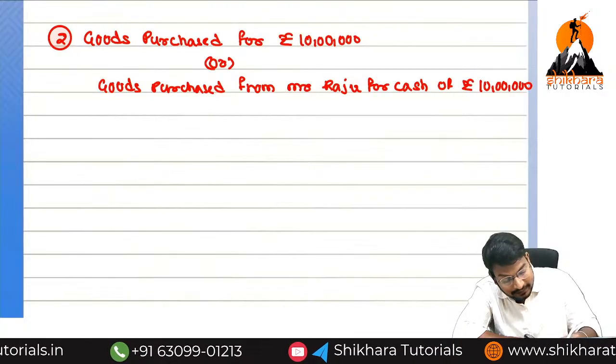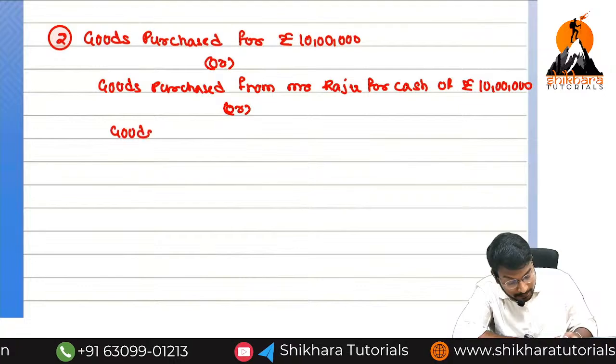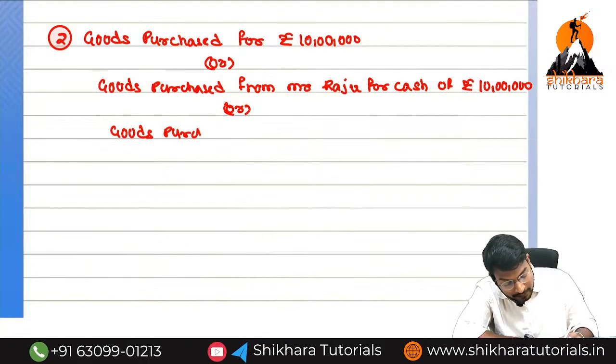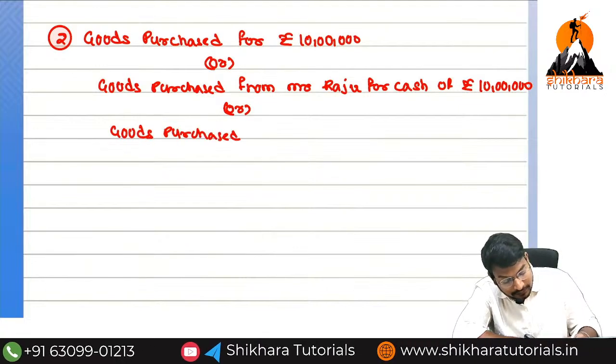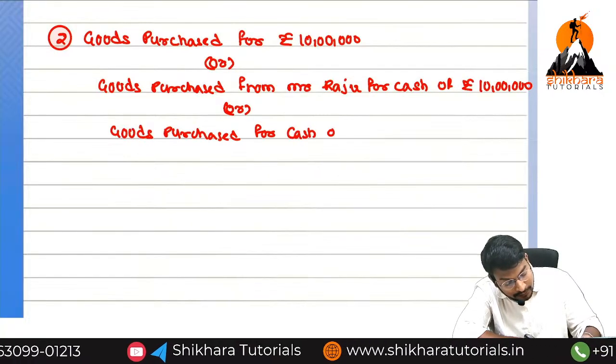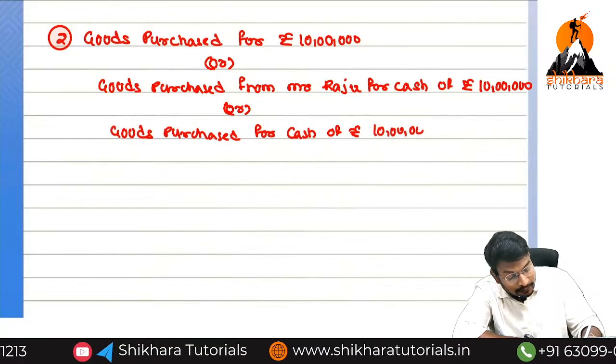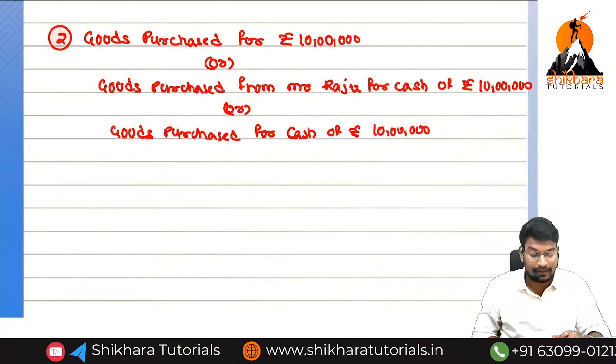Or they can ask, goods purchased for cash of rupees 10 lakhs. In how many ways can they ask the same transaction?